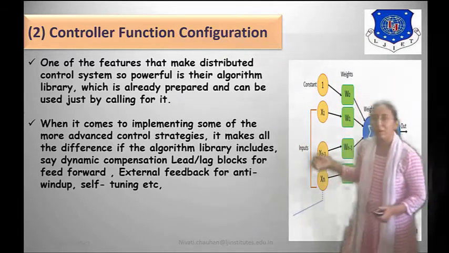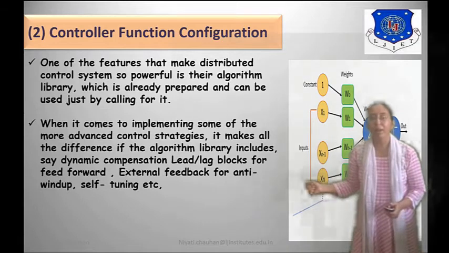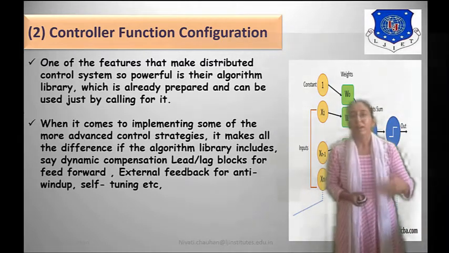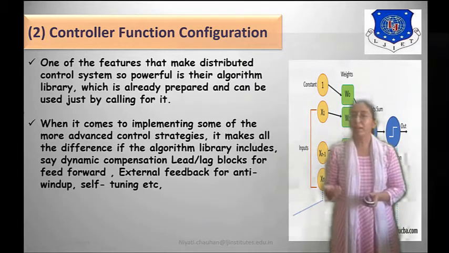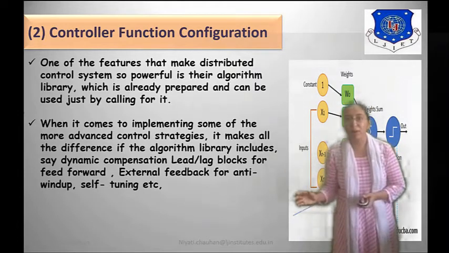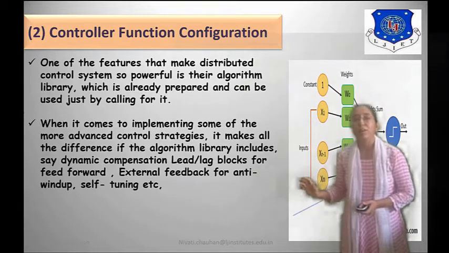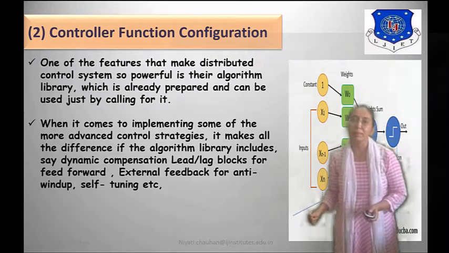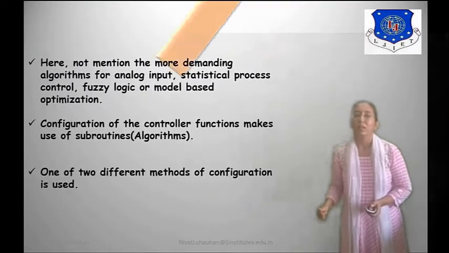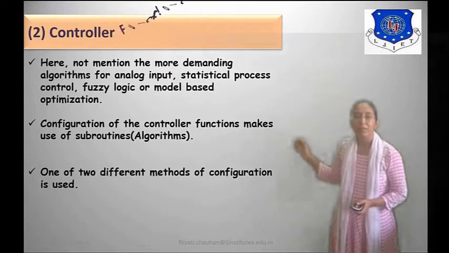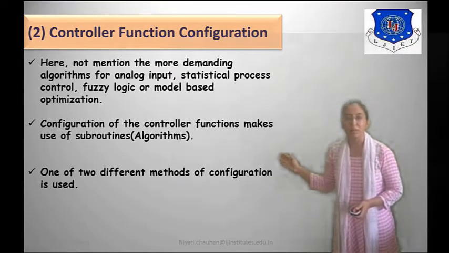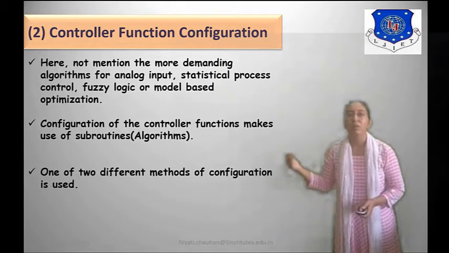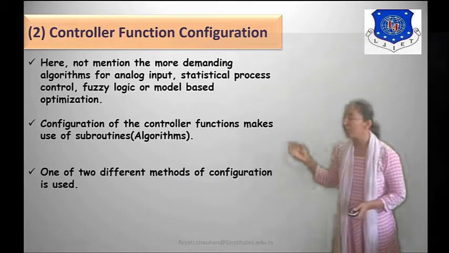So here we are using algorithm libraries. In the algorithm library we are using dynamic compensation, lead lag block for feed forward, external feedback for anti-windup, and self-tuning. Here there are also the more demanding algorithms for analog input, statistical process control, fuzzy logic and model based optimization.